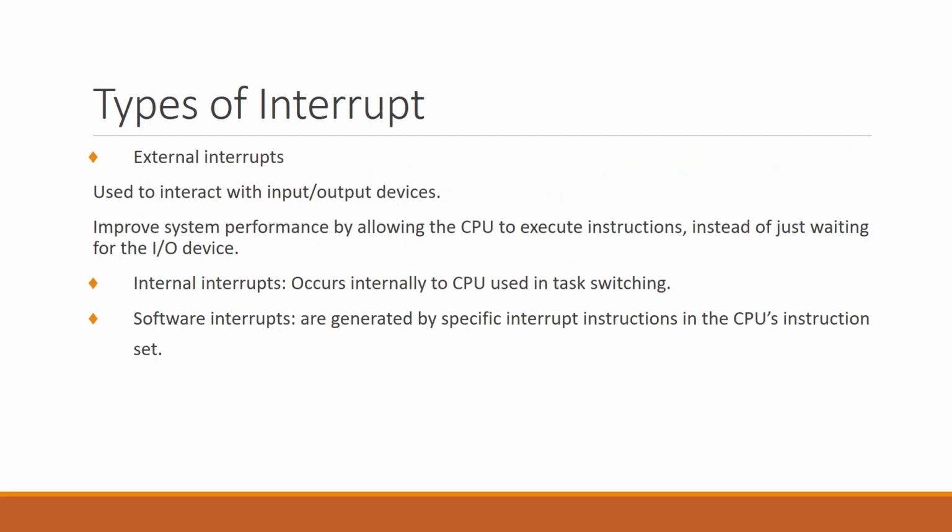Coming to the next categorization of interrupts. In this category we have three types of interrupt: external interrupt, internal interrupt, as well as software interrupt. External interrupts are used by the input output devices to interact with the CPU, like the example I have taken of a keyboard hit or mouse click.